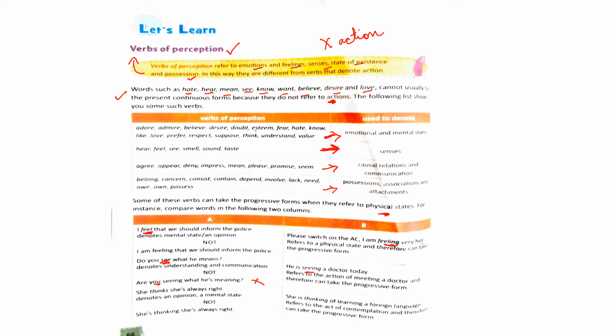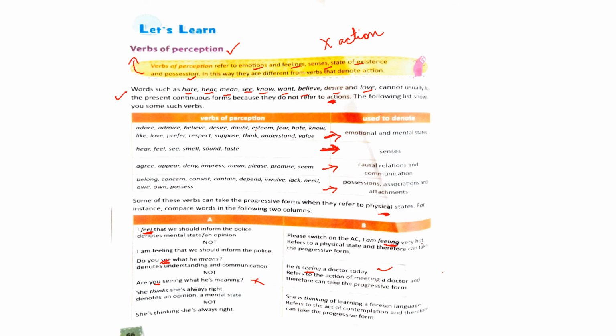So this is correct, and therefore it can take the progressive form. So just now we saw that sometimes see cannot be used in present continuous form, sometimes it can. It depends. If it refers to an action in the sentence, or to a physical state, then it can take a present continuous form.